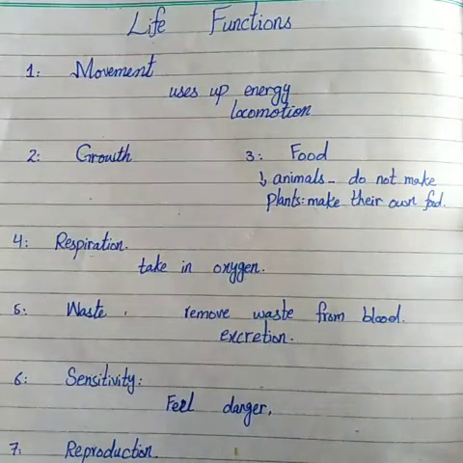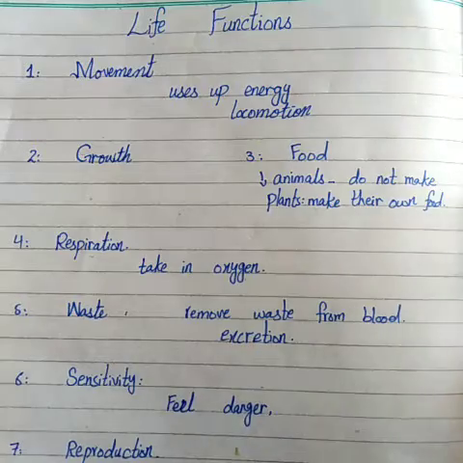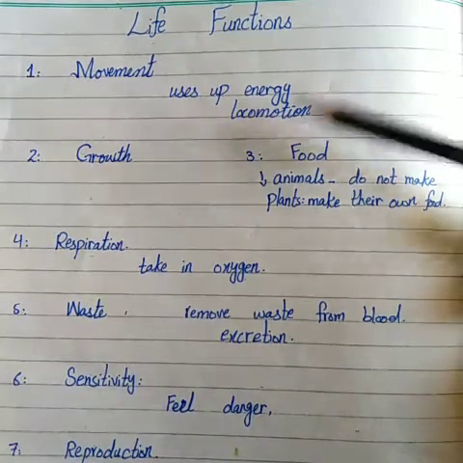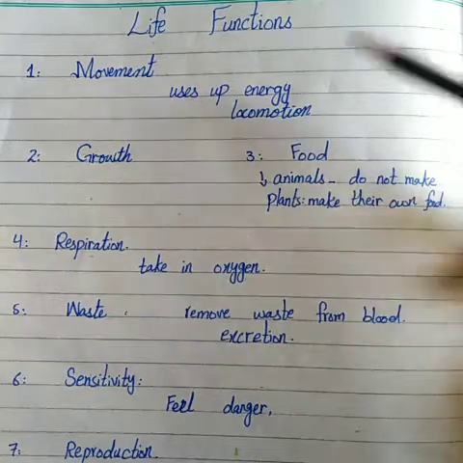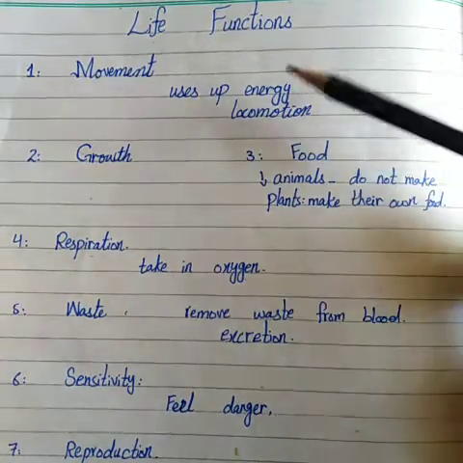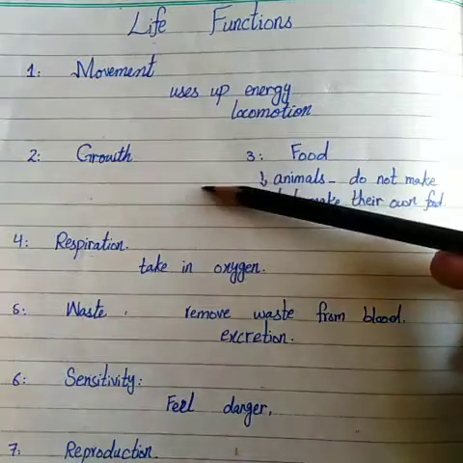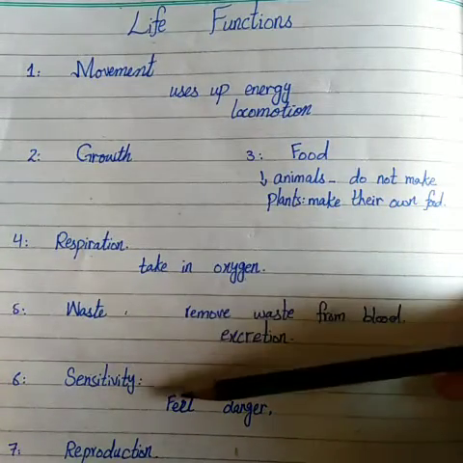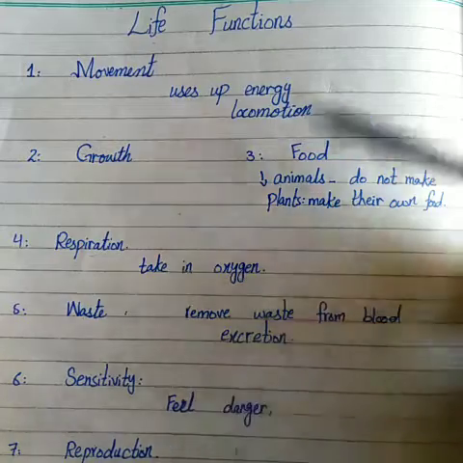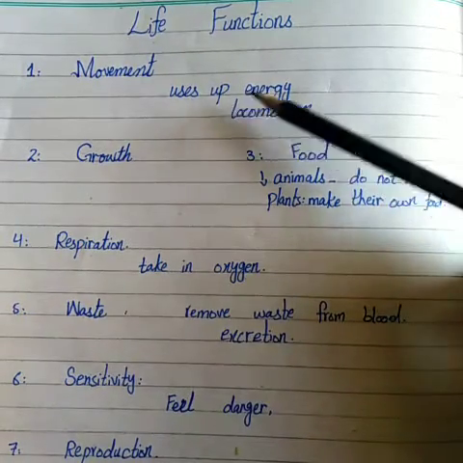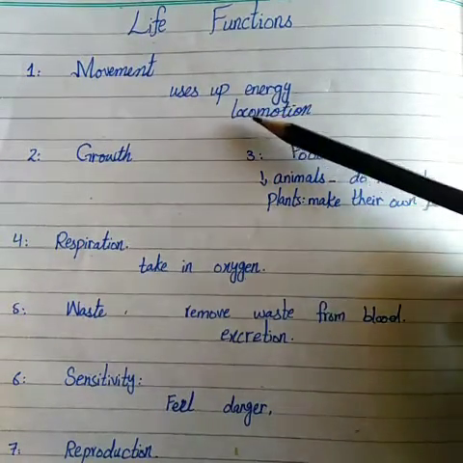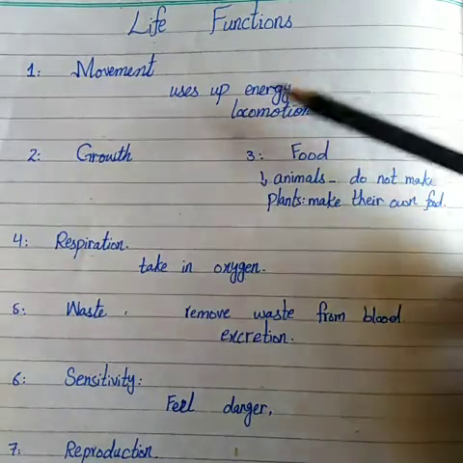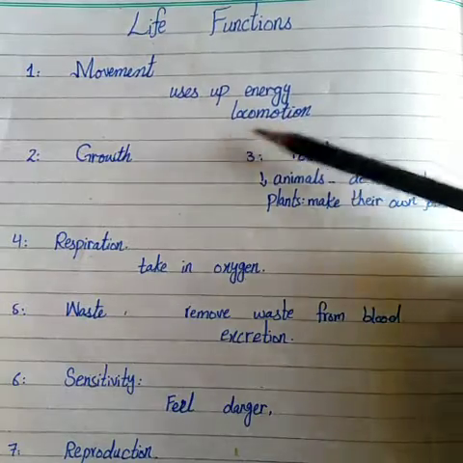Students, as I have told you in the previous lecture about the life functions, there are 7 life functions that living things follow: movement, growth, food, respiration, waste, sensitivity, and reproduction. Movement uses up energy. All animals and plants use energy to move. So this movement is called locomotion.